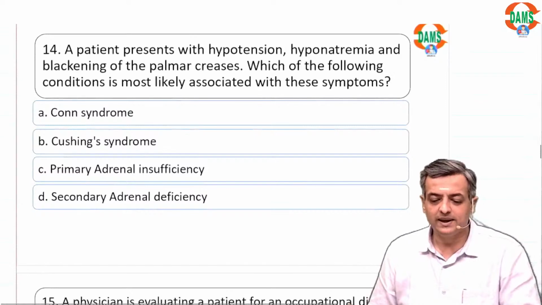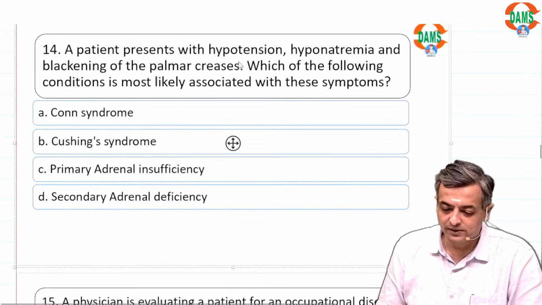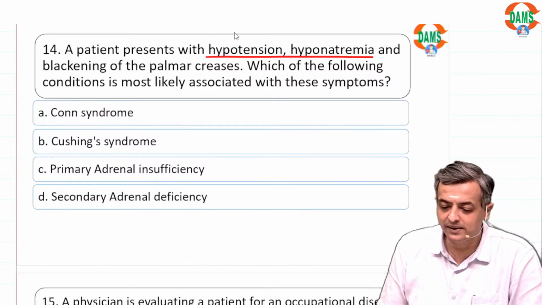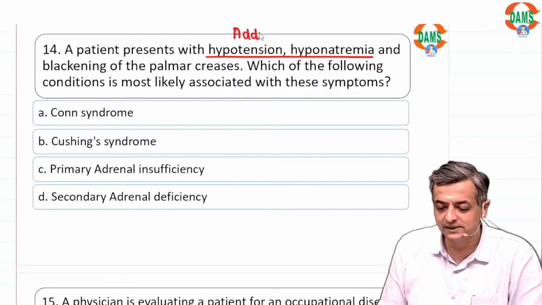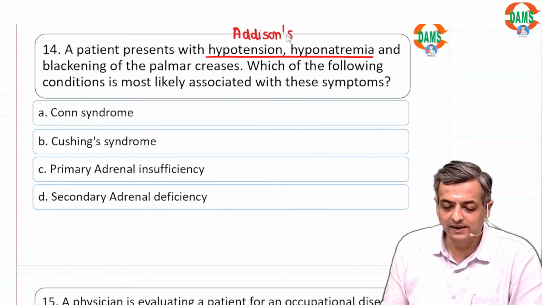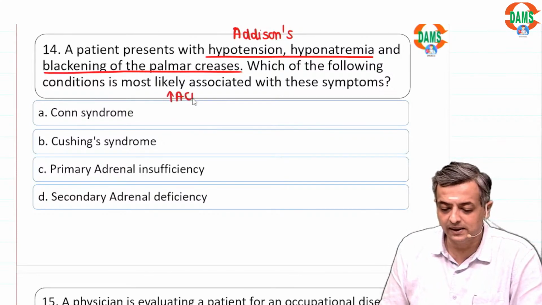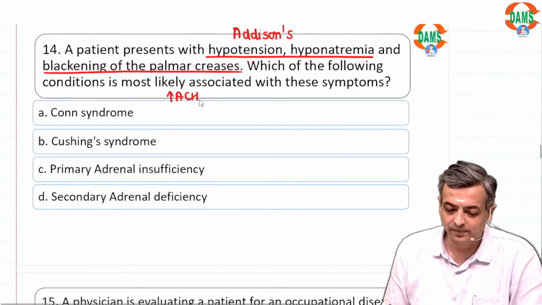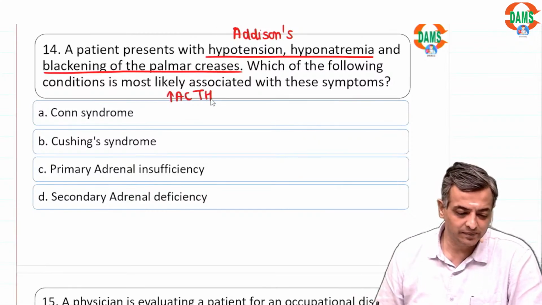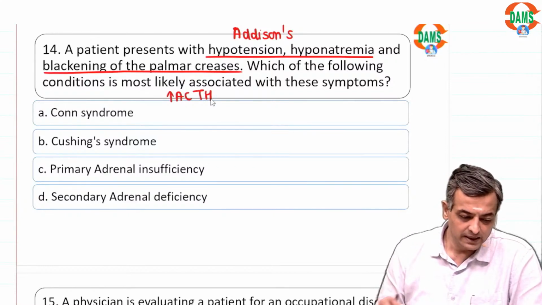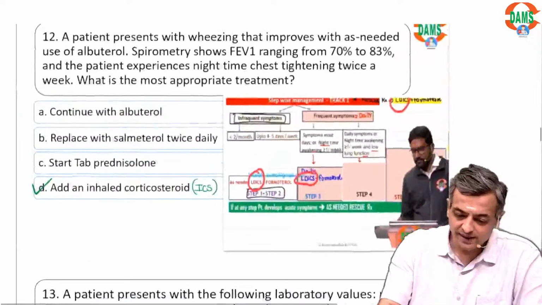A patient came with hypotension. There was hyponatremia, which is suggestive of adrenal insufficiency. It is suggestive of Addison's, and the patient is having blackening of palmar creases, indicating a raised ACTH state. Raised ACTH is present.